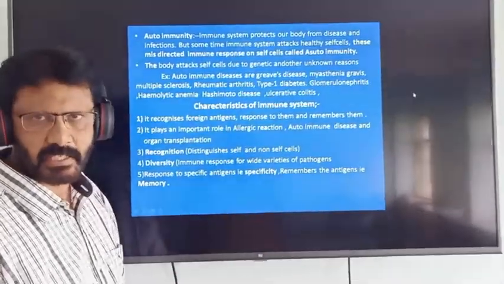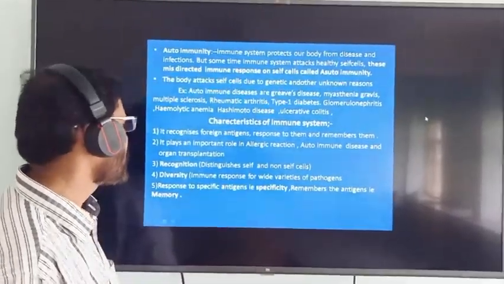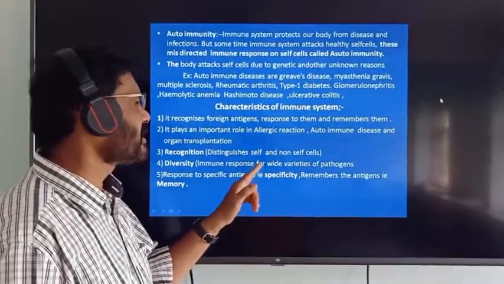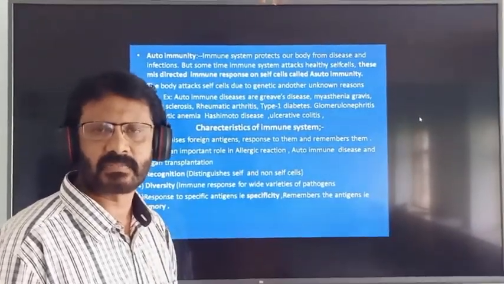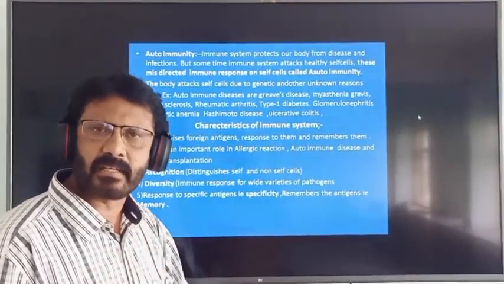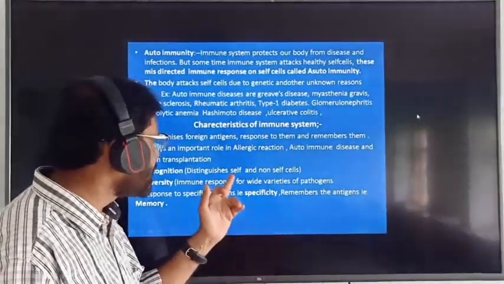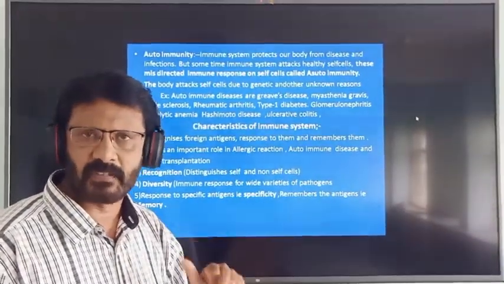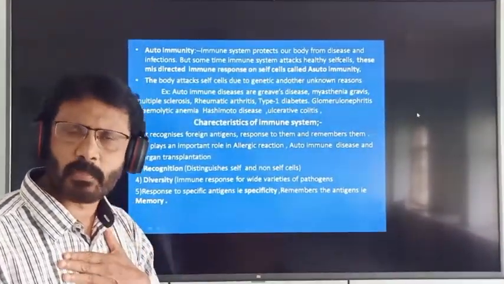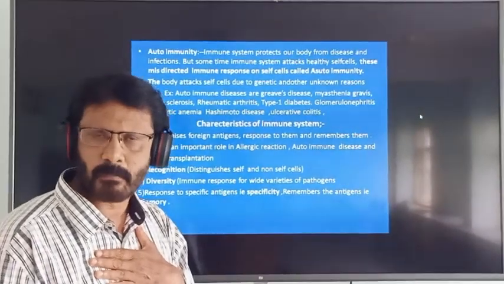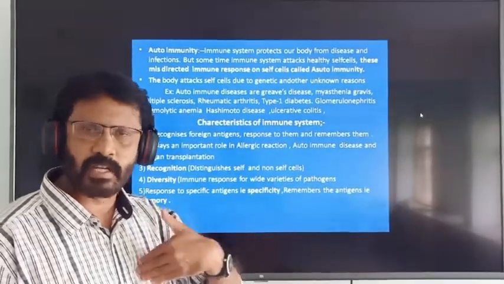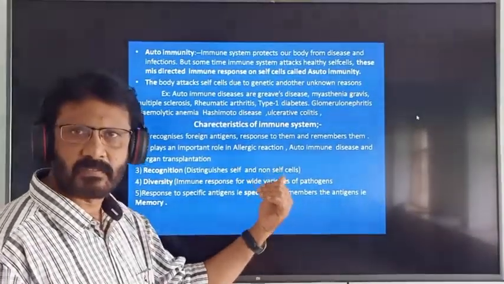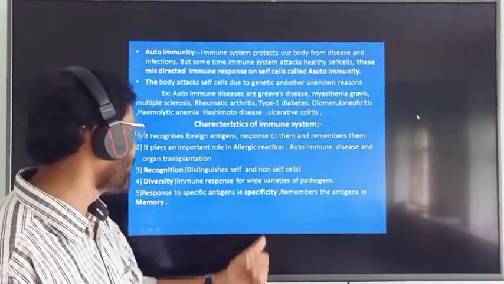Next characteristic feature is recognition. It distinguishes self and non-self cells. Our immune system can distinguish self cells and non-self cells. The cells which are present in our body are called self cells. The cells which enter from outside into our body are called non-self cells. So that is the meaning.